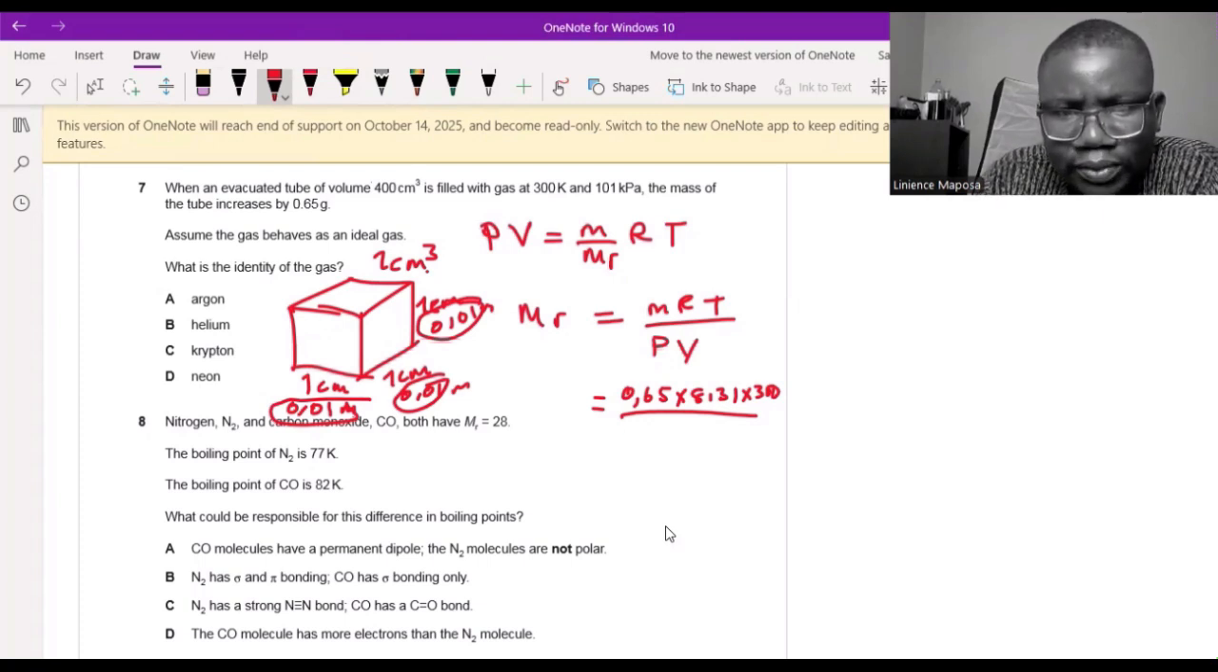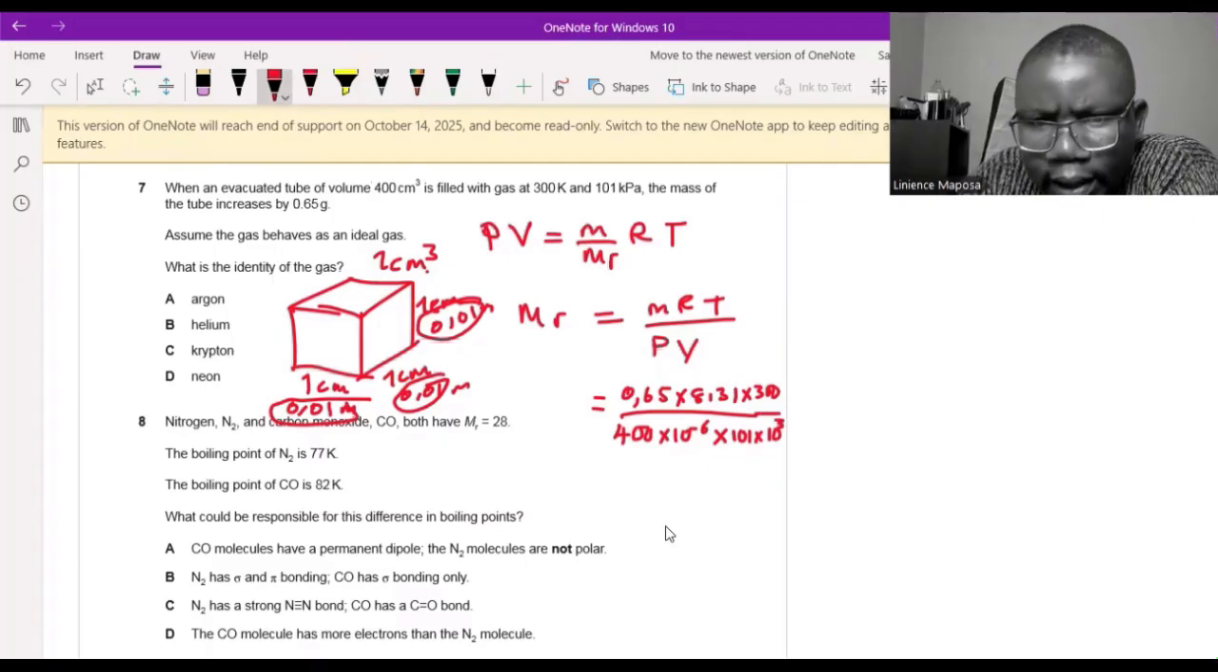So multiply this by 10 to the minus 6. So you're going to have 400 times 10 to the minus 6. And then you're going to say times the pressure. That pressure must be in pascals, not kilopascals. So say 101 times 10 to the 3. You see, like that, easy.